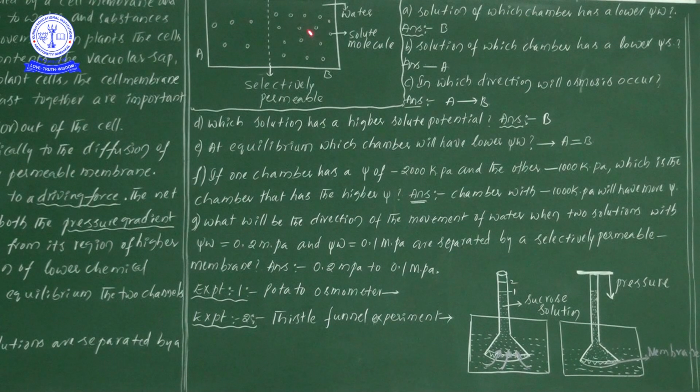Here we have added more solute particles, and here we have added a very small number of solute particles in the water. So chamber A has more solute potential and less water potential, because we added more solute particles. And in chamber B we added very few solute particles, so the solute potential is less and the water potential is more. Both are reverse of each other. That's all.